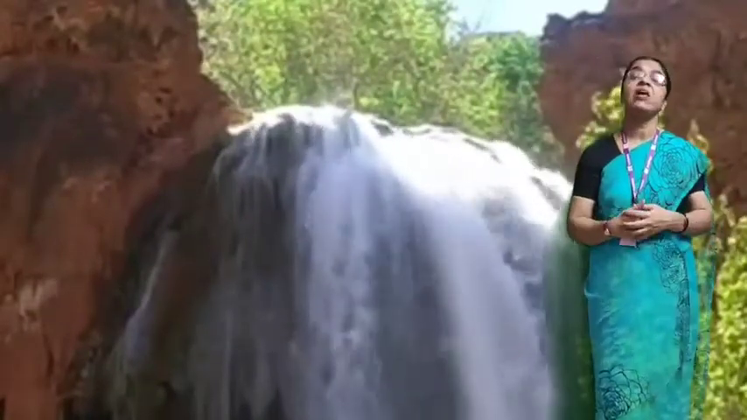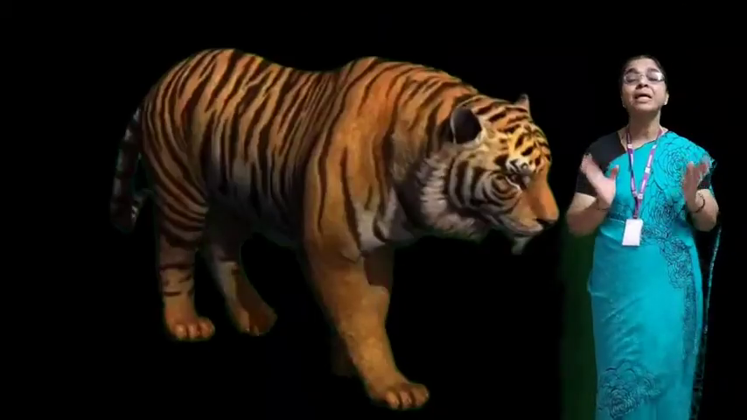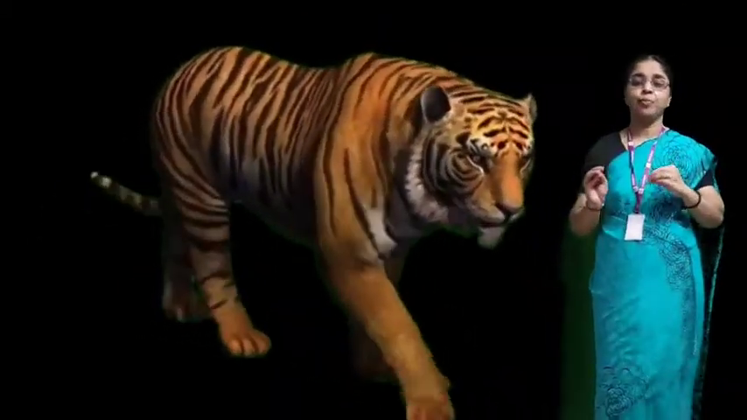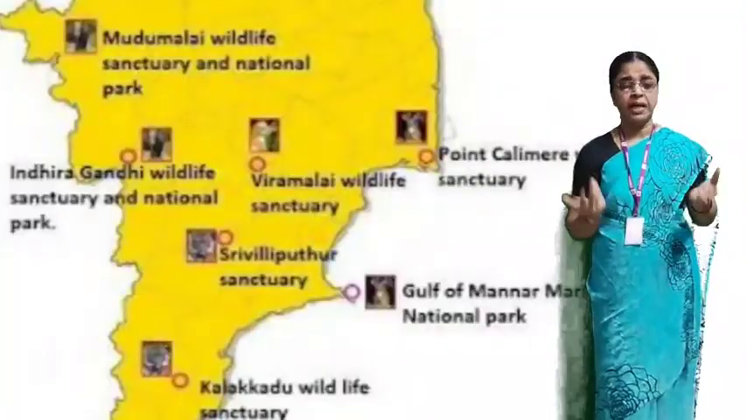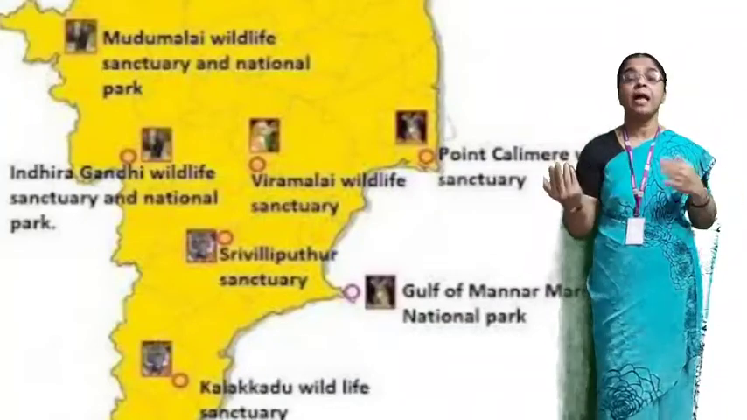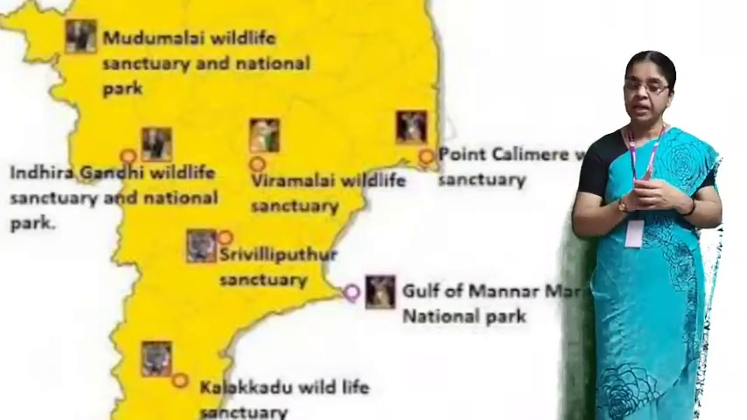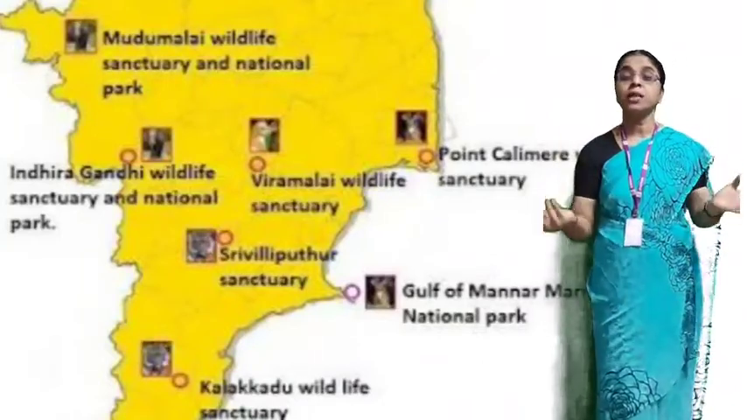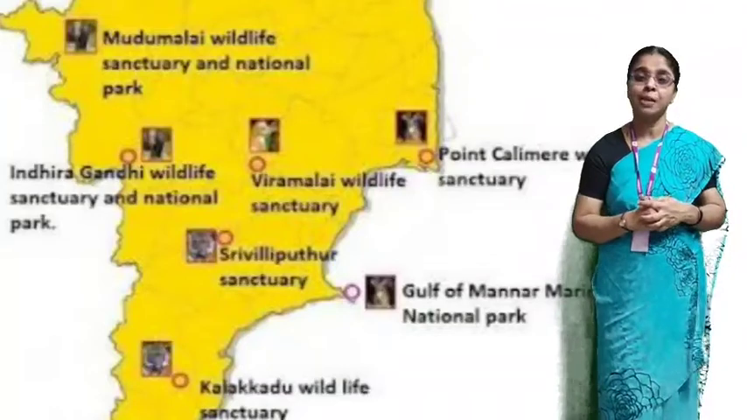Now we will see the wildlife and bird sanctuaries in Tamil Nadu. Wildlife sanctuaries in Tamil Nadu include national parks and also bird sanctuaries, where birds are preserved and kept. The important wildlife sanctuaries are Mudumalai Wildlife Sanctuary, Point Calimere, Indira Gandhi Wildlife Sanctuary in Coimbatore, and Kalakad Wildlife Sanctuary in Tirunelveli. These are all the important wildlife sanctuaries.